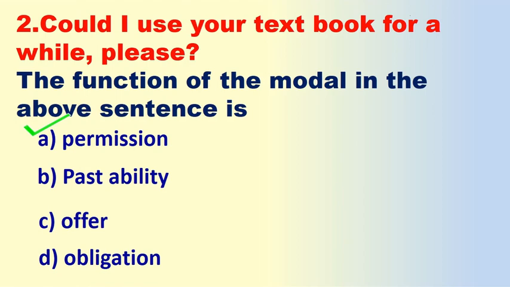Could, should, may, might, ought: these are all modal auxiliaries. Auxiliaries are of two types. The first is the primary auxiliary and the second is the modal auxiliary. Primary auxiliaries are the do forms, be forms and have forms. Remaining ones are all modal auxiliaries.